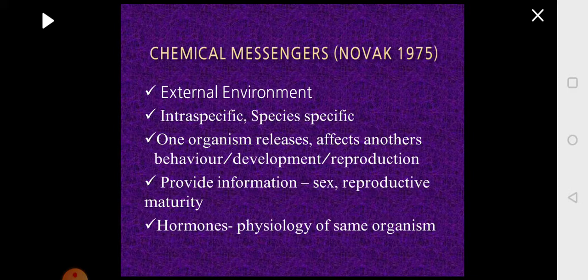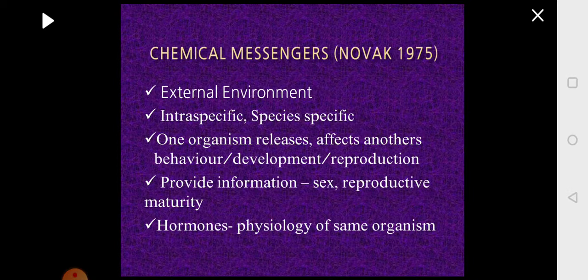So when we say the pheromone is giving out some message, what message is that chemical passing on to another member? It provides information like the sex of the organism which is releasing the pheromone, whether it's a male or a female, or it can also give information about the reproductive status of the individual, whether it is reproductively mature or not. Now all of you know about hormones.